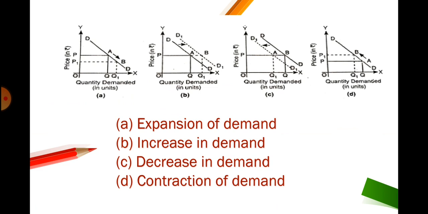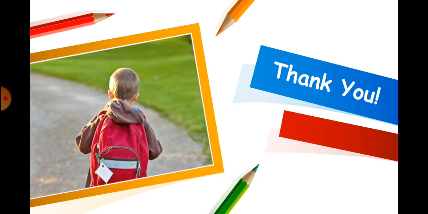Both A and D represent change in quantity demanded, that is, when quantity demanded changes due to change in own price, shown by movement on the same demand curve, whereas diagrams B and C show change in demand, that is, when demand either increases or decreases, shown by right or leftward shift respectively, due to change in factors other than price. I hope the chapter was clear to you.